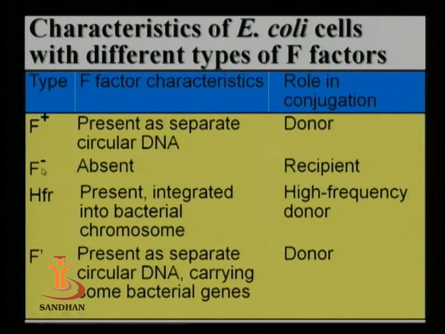F plus means those cells which contain F plasmid, they are labeled as F plus. Cells which do not have it are known as F minus. They are basically recipients. They have the potential to receive the F plasmid from the donor cells which possess the F factor.